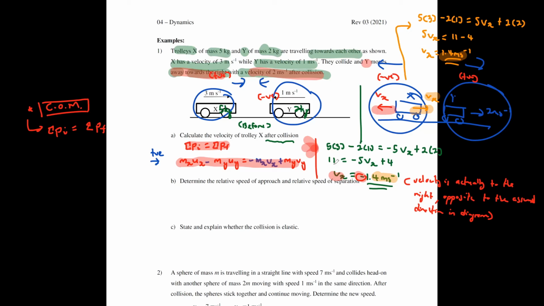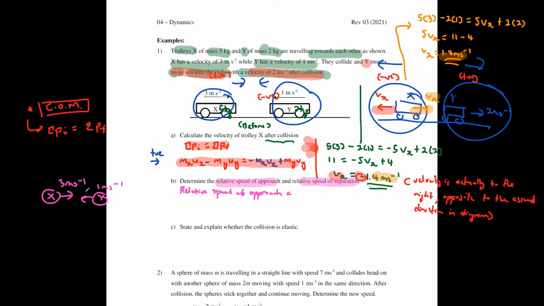So if you move on to the next part of the question, determine the relative speed of approach and relative speed of separation. This one, you know that x was moving 3 meters per second. Y was moving like this, 1 meter per second. So your relative speed of approach.